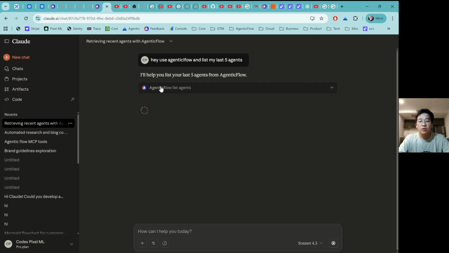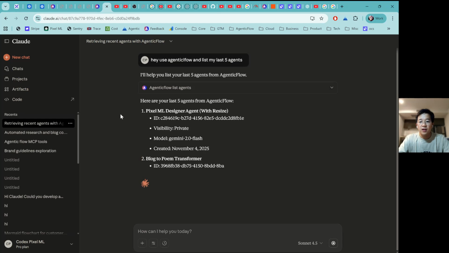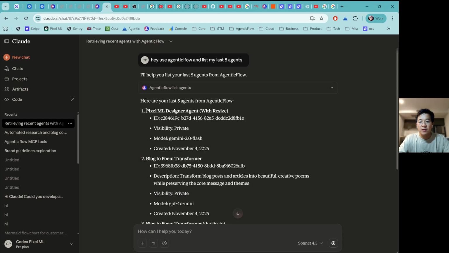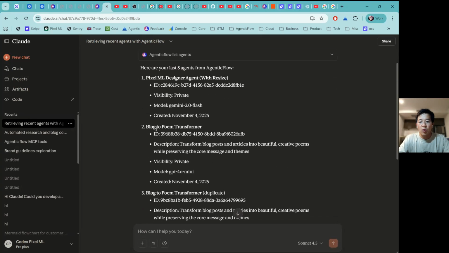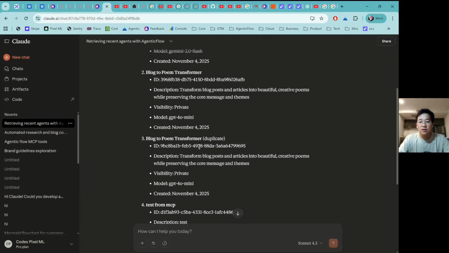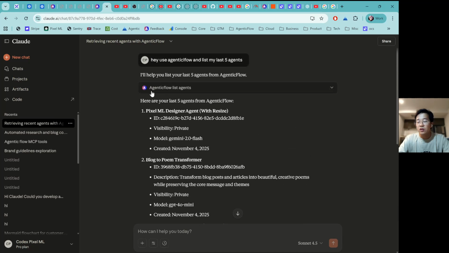You're going to run AgenticFlow list agent, expand that, limit by 5, that's okay. It will show some of the pixel mail designer agent, the block poem transformer, text from MCP and different IDs. This is also a new capability of our platform, where we will allow you to use Claude or a similar agent in order to create a new agent for you.